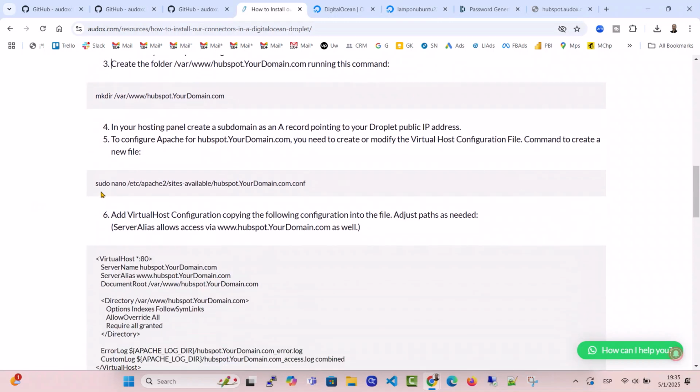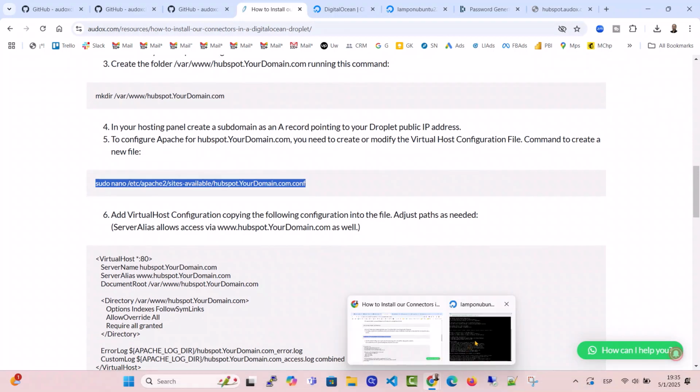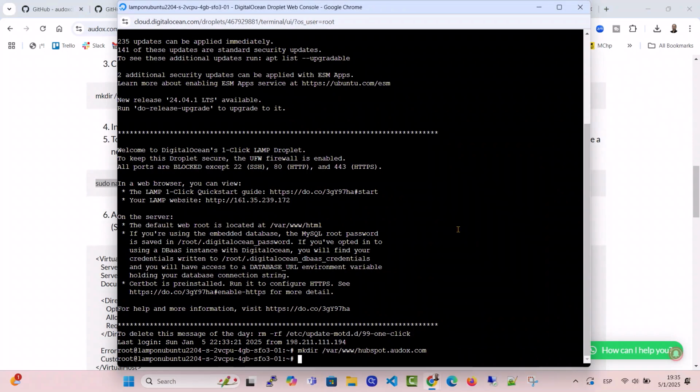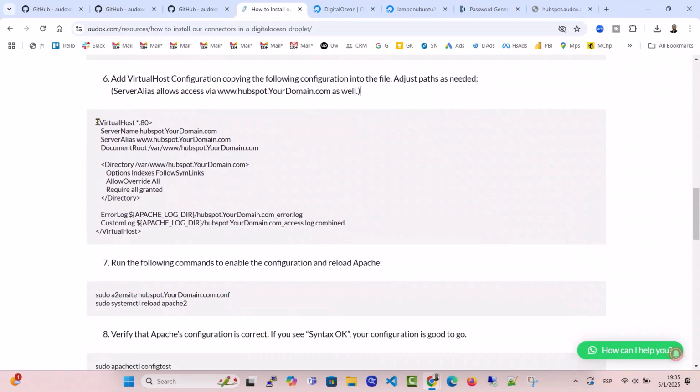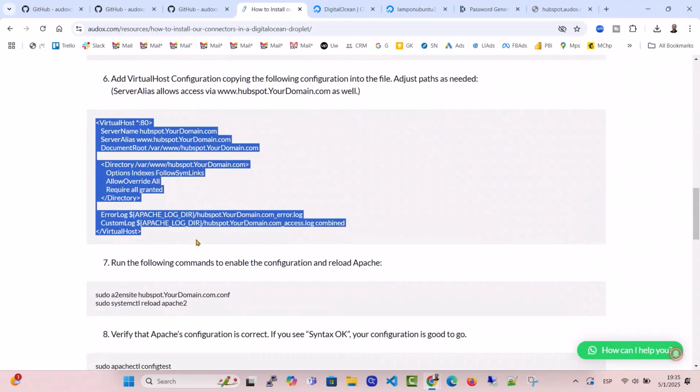Now let's configure Apache to serve the connector at the subdomain. Create a new virtual host configuration file. Add the following configuration to the file.